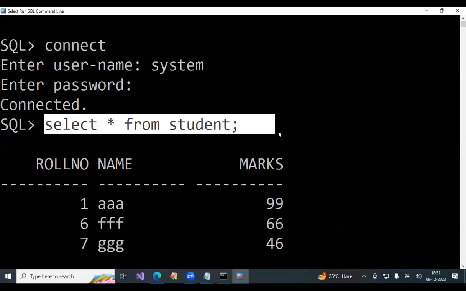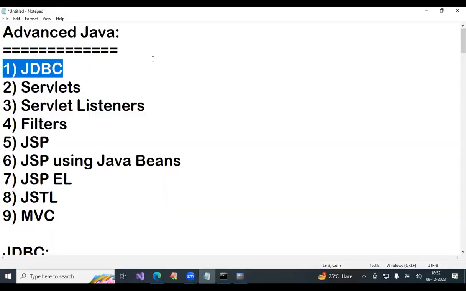Servlets are compulsorily required. Actually, for what purpose was Java introduced in the market? To develop internet applications. Have you seen internet applications in the core Java class? Not possible. The first topic is servlets, for the internet. Java was made for the internet. Internet applications you haven't seen so far in core Java class. In advanced Java, first JDBC, next topic servlets. Then internet applications begin. So up to JDBC, it appears in the same core Java style.